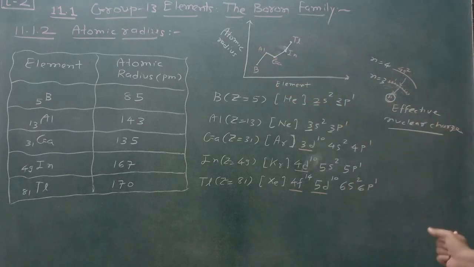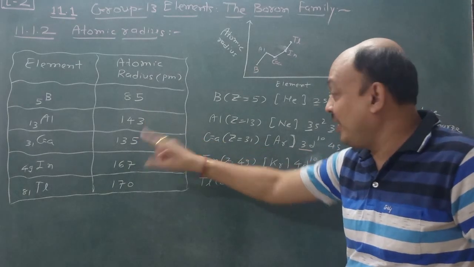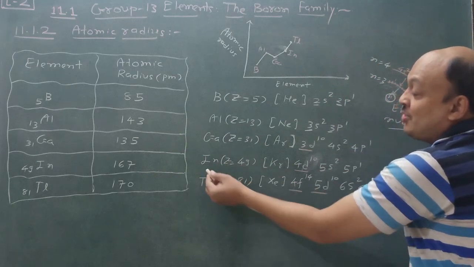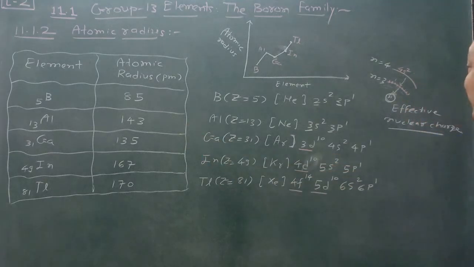Understand this thing, it is very easy. If you understand, then it becomes very easy for you. So here it is 143 picometer to 135 picometer. Once again, another question is also there. In indium, what happened? In indium, Z is equal to 49, and the radius goes from 135 to 167. What is the reason behind it?